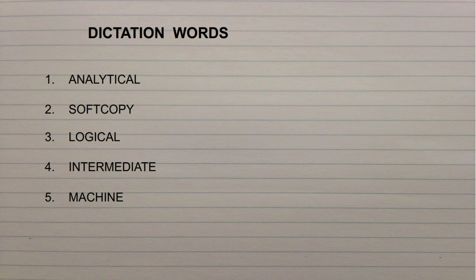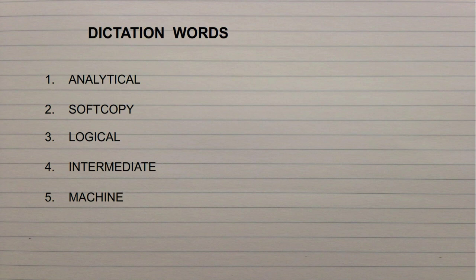Analytical, soft copy, logical, intermediate, machine. These should be there in the first exercise. While writing, say and write, so that without by-hearting it will go and sit in your mind.